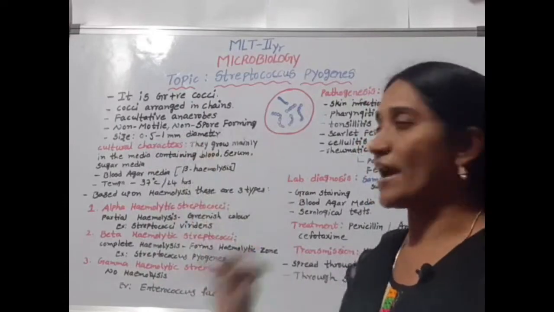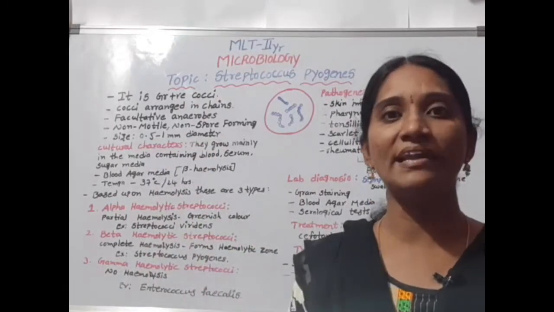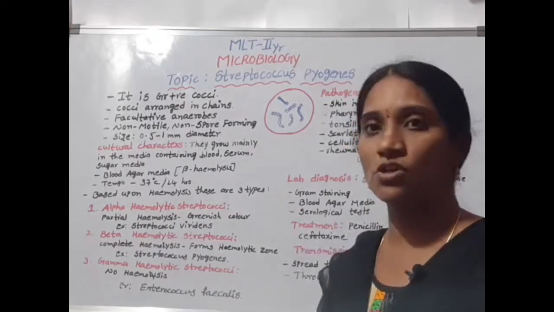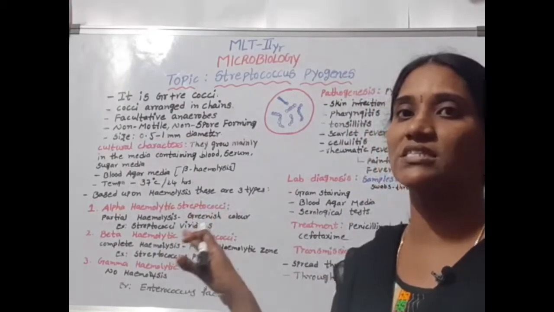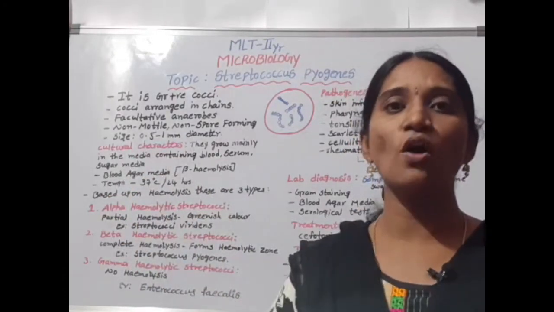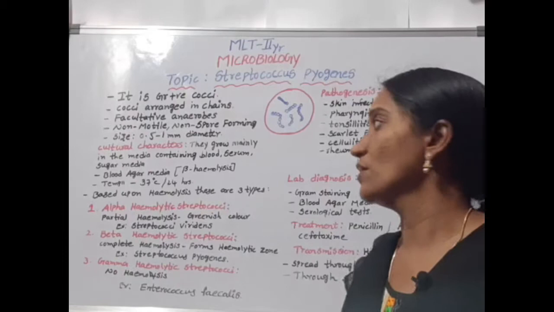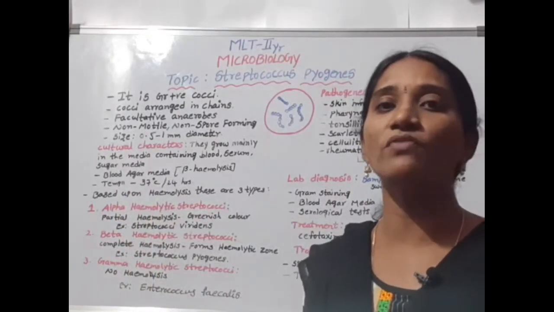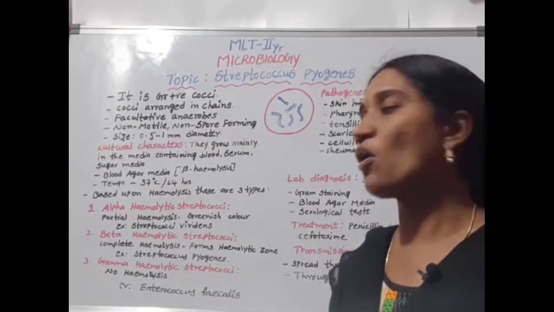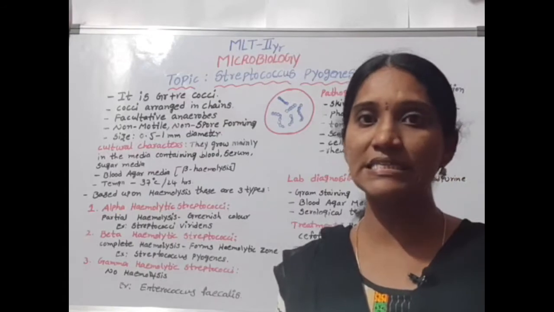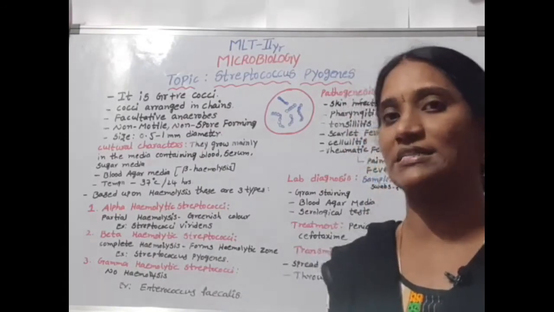Cultural characters: this bacteria mainly grows in blood, serum, and sugar containing media. They show good growth on these nutrient containing media. On blood agar media, they show beta hemolysis. The temperature is 37 degrees centigrade for 24 hours, and they form colonies.